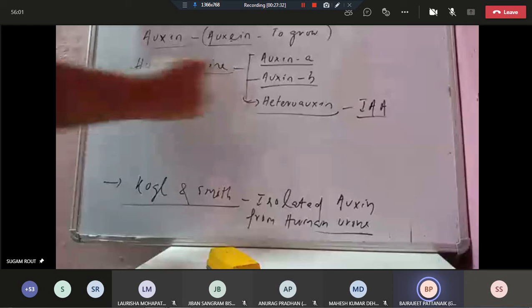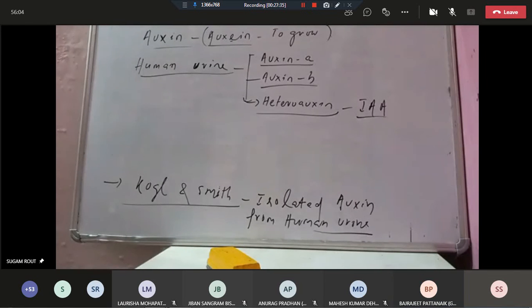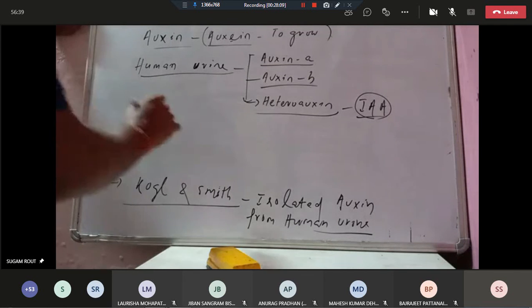Sir, auxin helps in our growth also? Auxin here is not for our growth; they are removed through the human urine. And the auxin indole acetic acid, which is a heteroauxin, is usually produced by human beings suffering from pellagra disease.